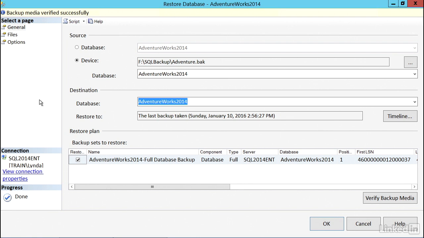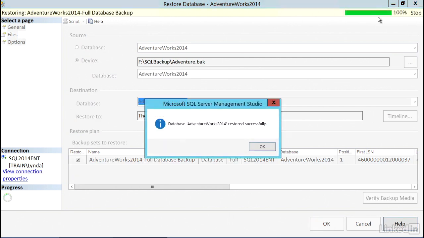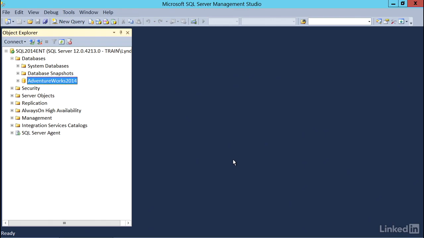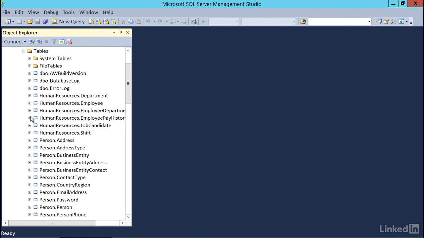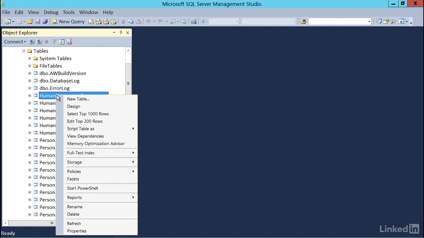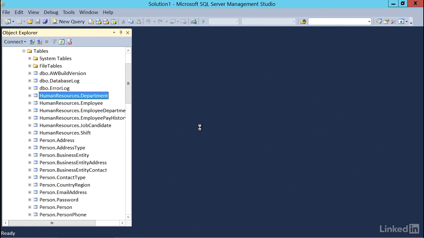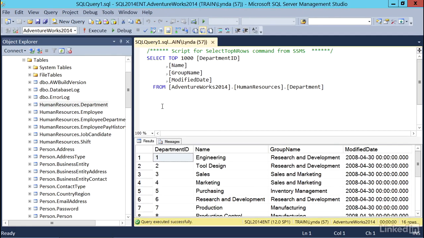So for all the other values, I'm just going to accept the default and hit OK. And in the upper right hand corner, we see a progress bar. It gets to 100%, and I get a message saying the database was restored successfully. So that is good. I can go ahead and open up the database and see that there are tables, and I'll right click on one and make sure there is some data in those tables. All of that looks good.